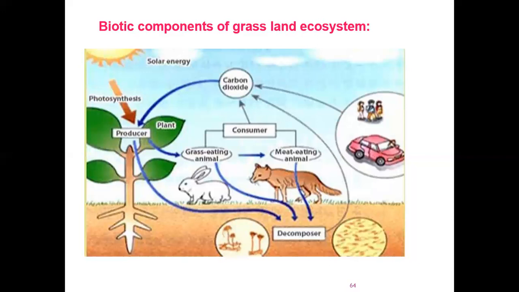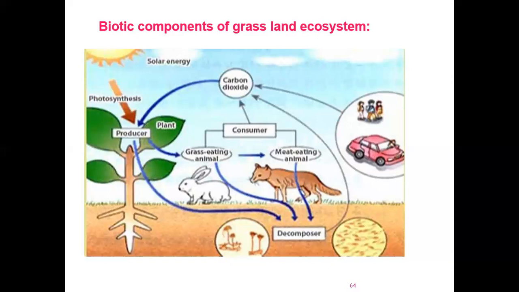Now coming to the use of grassland. So what is the use of grassland? Grassland play a very important role in the food chain, of course, but the grassland also has many variety of pollinator. So pollinator, what is pollinator? Pollinator are those insect which pollinates the flowers, which carry the pollen grains from one flower to another flower. That is pollinator. So grasslands have pollinator as well as predator. Predator, we know that predator helps to keep the balance in the ecosystem.